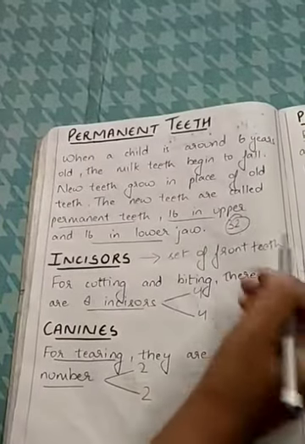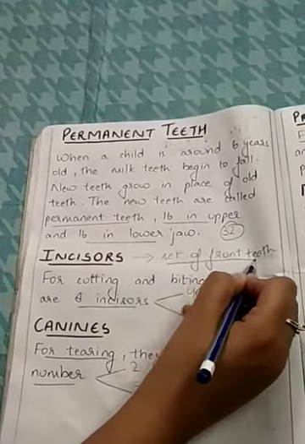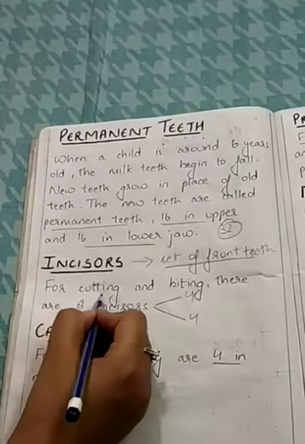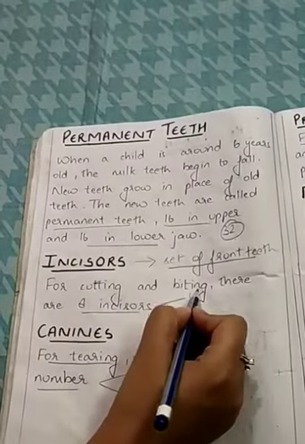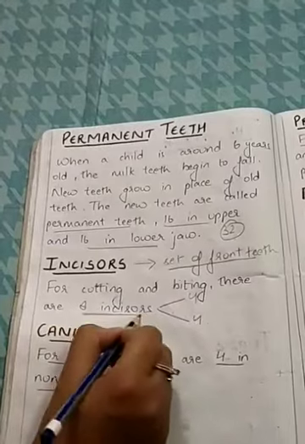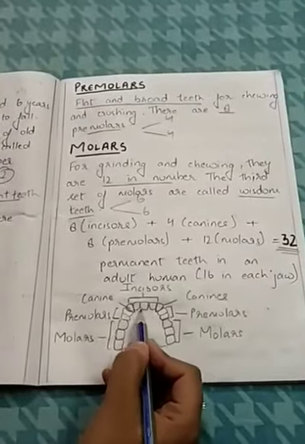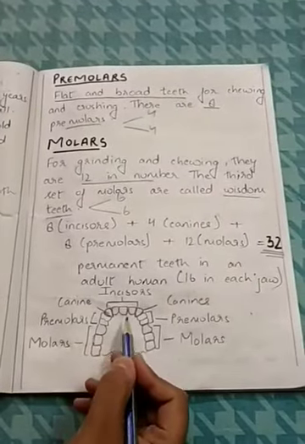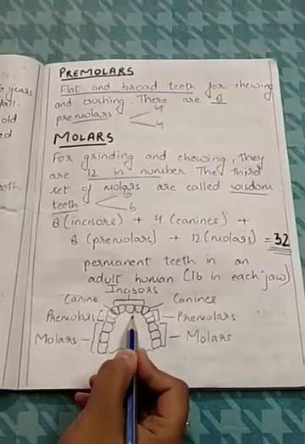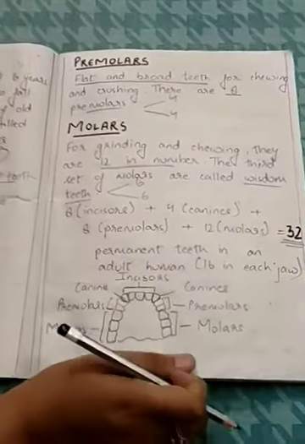Incisors are the set of front teeth. They are used for cutting and biting the food, and there are 8 incisors in total, 4 in the upper jaw and 4 in the lower jaw.